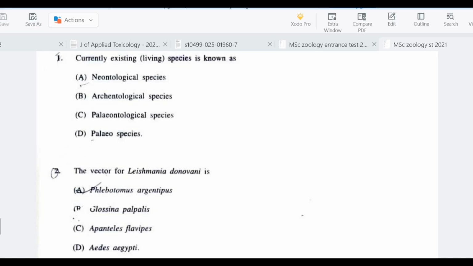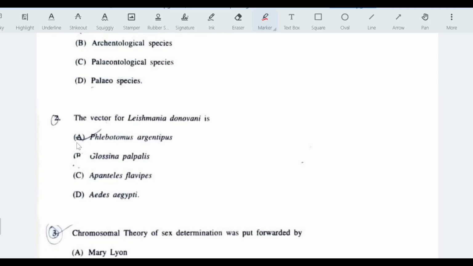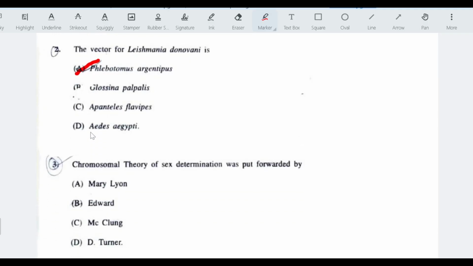Hello everyone. Today we are going to discuss the previous year question papers of zoology entrance test conducted in 2021 by Himachal Pradesh University, Shimla. So starting with the first question, currently existing species is known as, the answer is neontological species. The vector for Leishmania donovani is Phlebotomus argentipes.